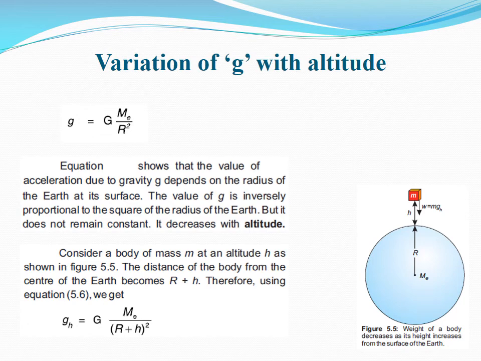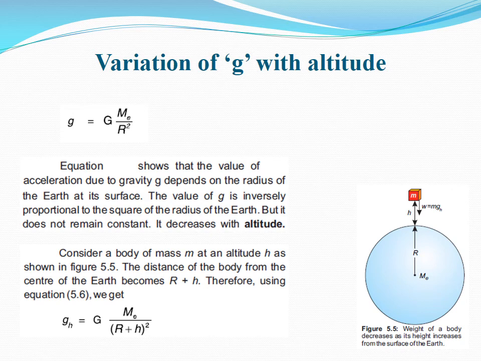Let's talk about the variation of g with altitude. The equation which gives the value of g is given here: lowercase g equals uppercase G M_E over R squared. This equation shows that the value of acceleration due to gravity g depends on the radius of the Earth at its surface. The value of g is inversely proportional to the square of the radius of the Earth. But it does not remain constant; it decreases with altitude.